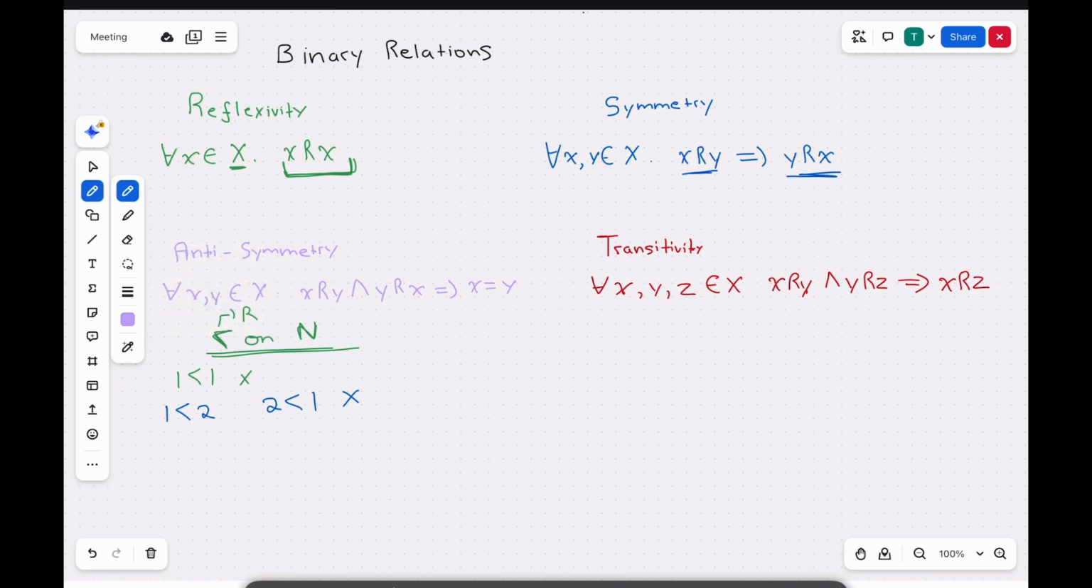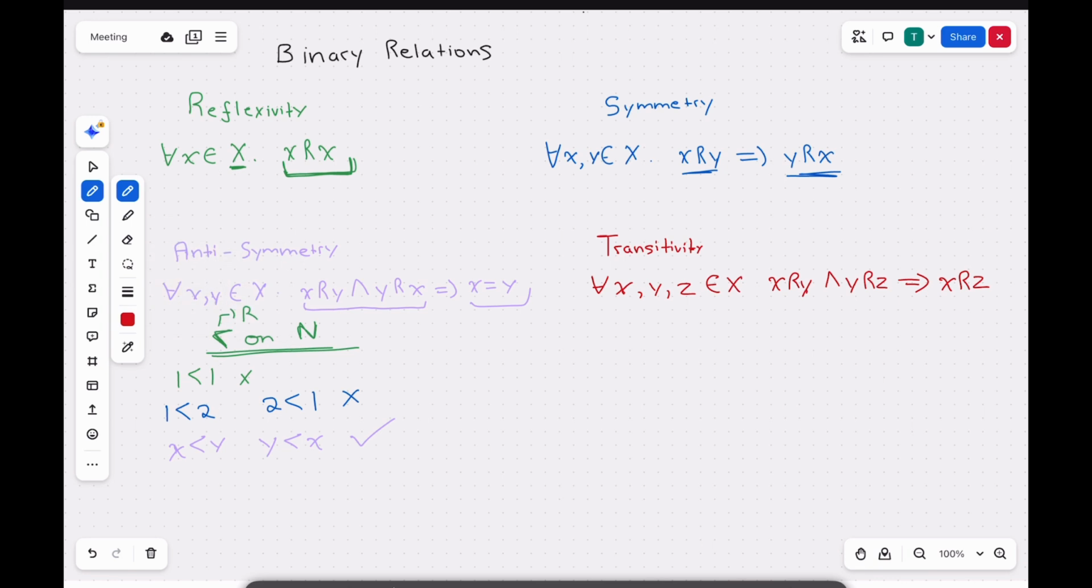And finally, for antisymmetry, we have x R y and y R x implies x equals y. So we try to find a case where x R y and y R x is true, but can there ever be two different numbers such that the first number is less than or equal to the second one, and then the second one is less than or equal to the first one? That's just not possible, so it's vacuously true. So it is antisymmetric.